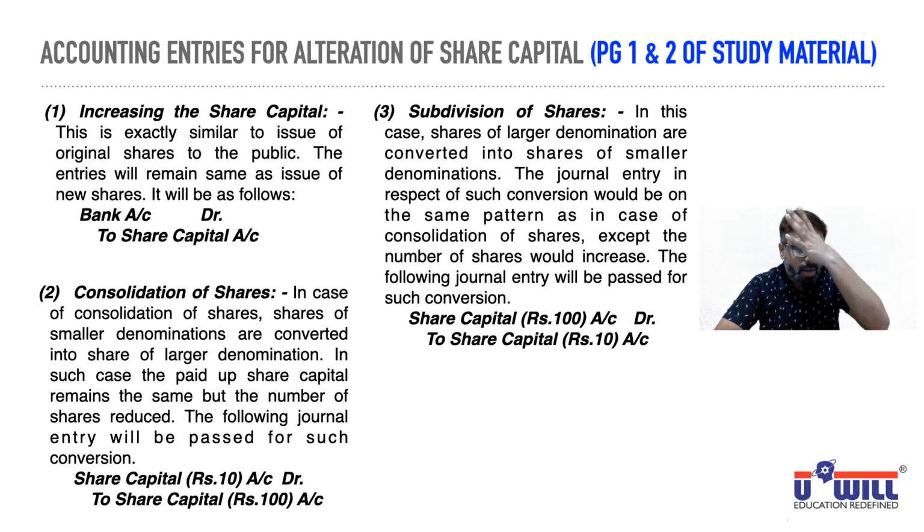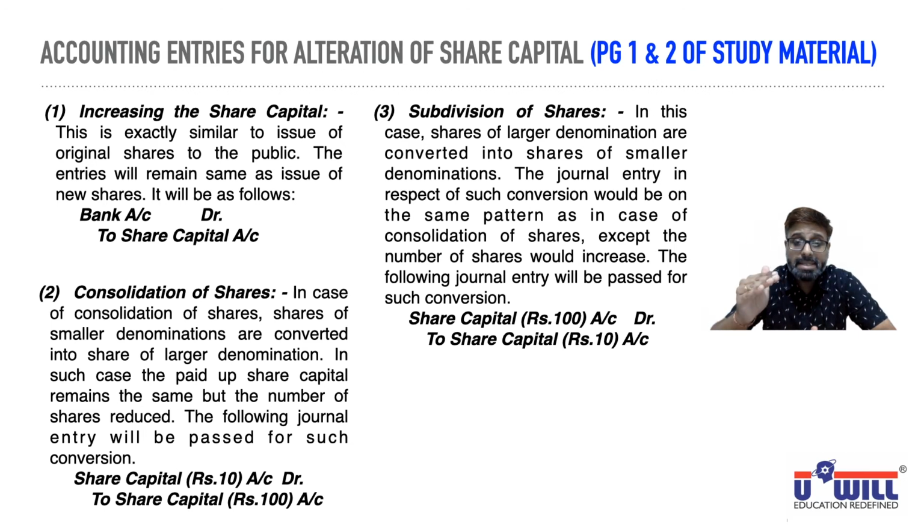The journal entry in respect of such conversion would be on the same pattern as in the case of consolidation of shares, except the number of shares would increase. Now you are decreasing the face value, total amount has to remain same. So obviously the number of shares here are going to increase. And the following journal entry will be passed for such conversion reverse.